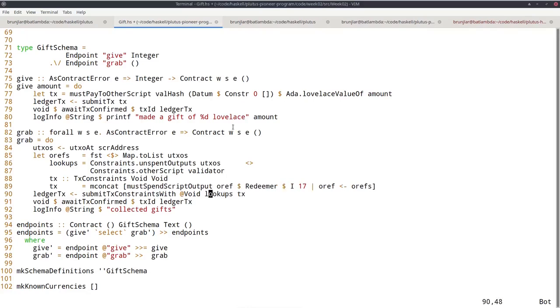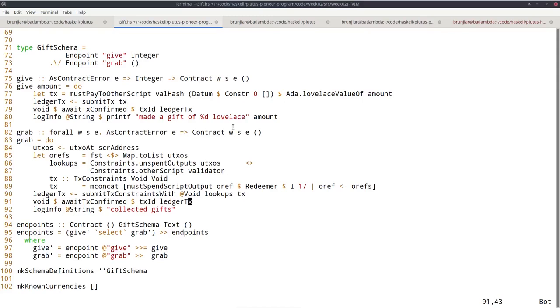Then there's a variation of the submitTx I used in line 78, submitTxConstraintsWith, that also takes these lookups. So that allows the compiler or the wallet to construct a transaction that has the necessary information, how to find those UTXOs and the actual validator script. Then again, I wait for confirmation and I log a message, collected gifts.